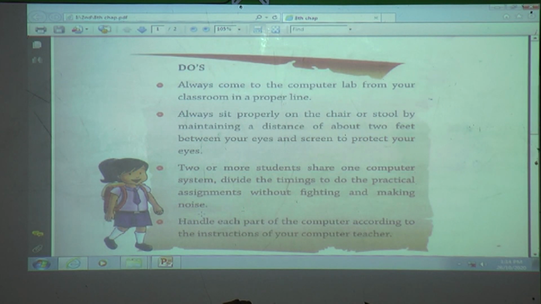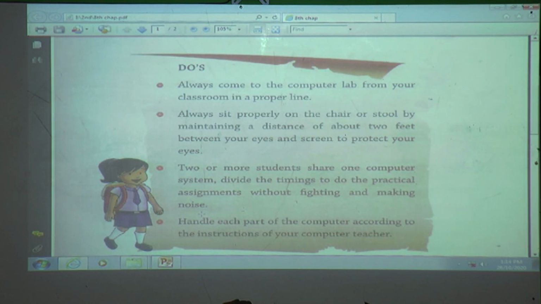Don't push your friend. Why? Because it is an electronic device, and for the computer to work properly, we must connect all parts to where? To the CPU. It means there are many wires also there. They are connected with each other by using the wires.